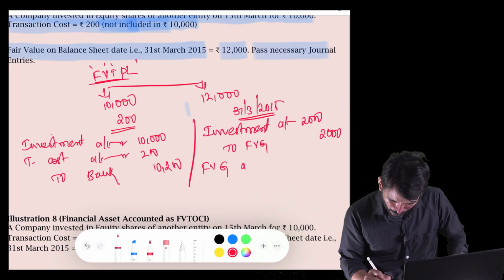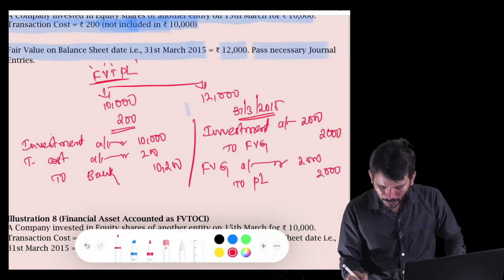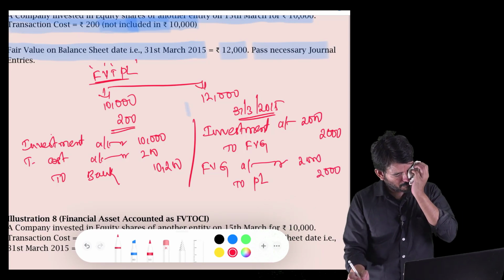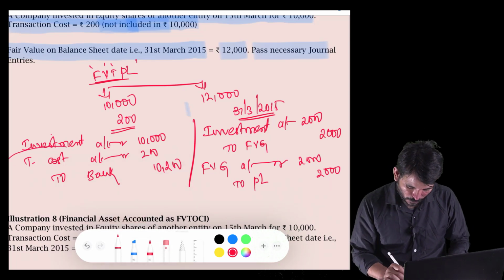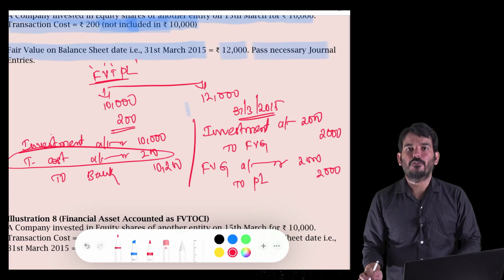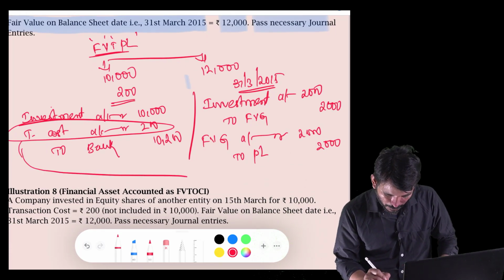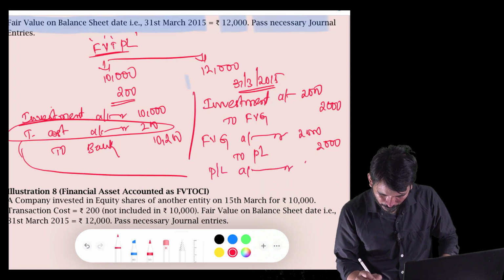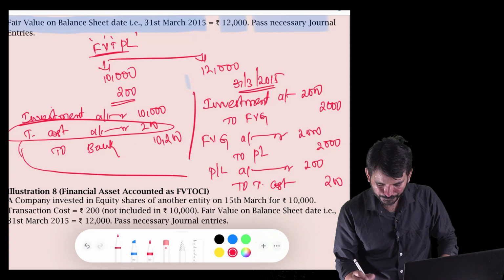Fair value gain account to P&L 2,000. Put it simply, when we purchased it for 2,000, this 200 rupees I don't want to include in my cost of investment. So I will transfer this also into my P&L, which means P&L account debit 200 to transaction cost 200.